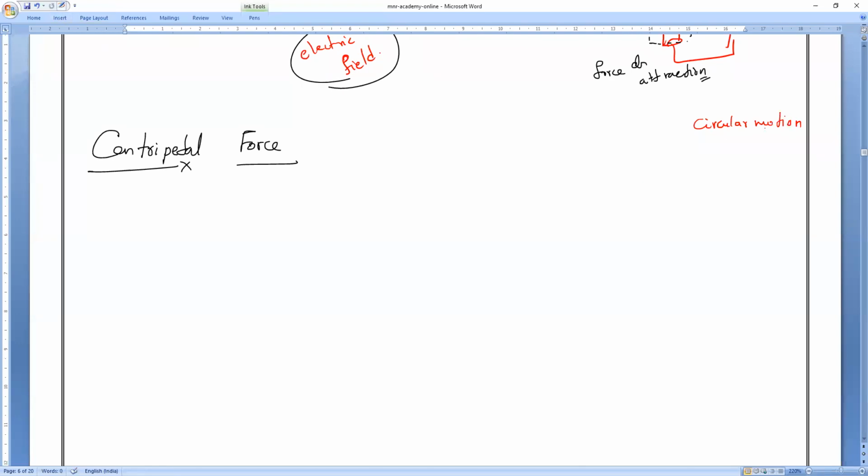In circular motion, maybe the speed of the body remains constant, but something is not constant. Anybody can tell? Who is not constant? The direction of the body. At every point the direction keeps on changing. So if direction changes, something will change. Who is that? Velocity. So in a circular motion, the speed of the body may remain constant, but who is not constant?